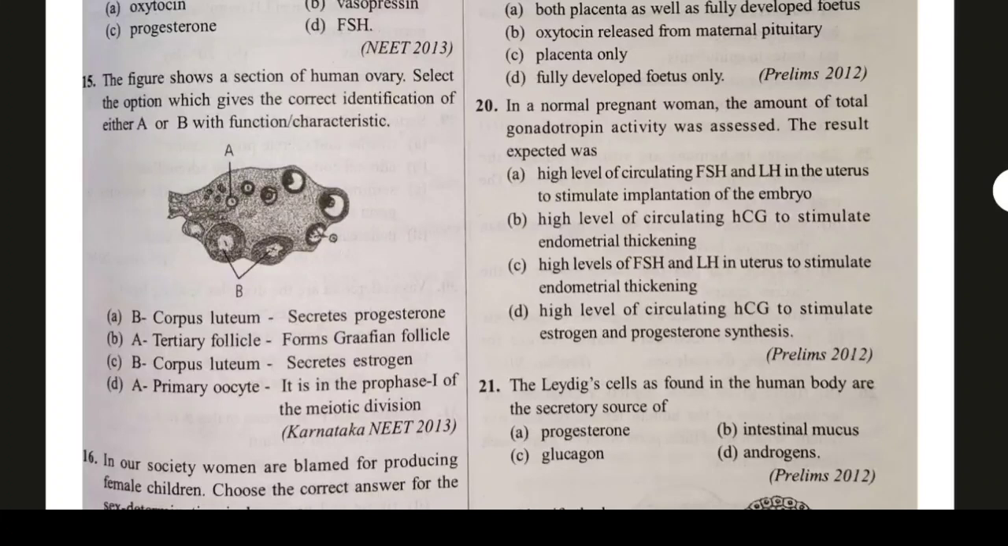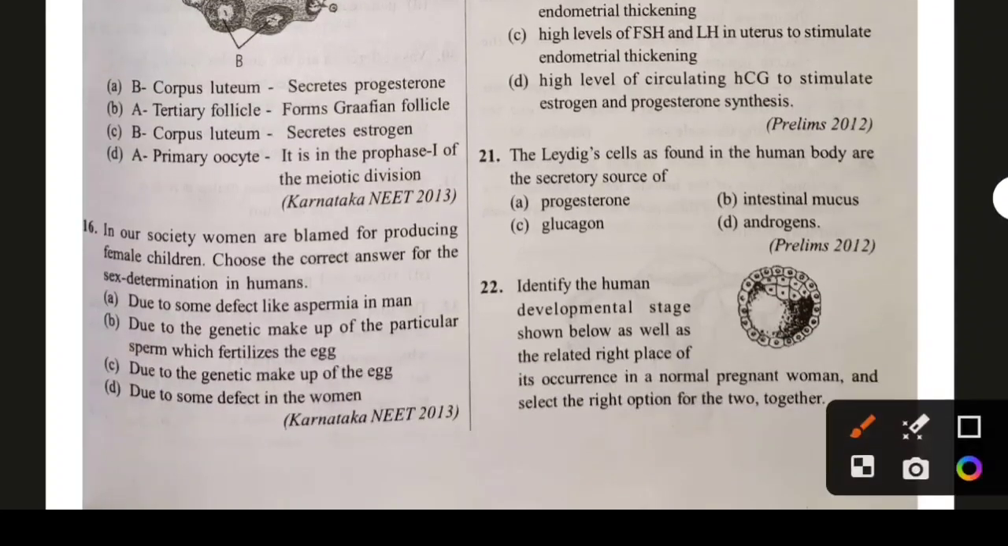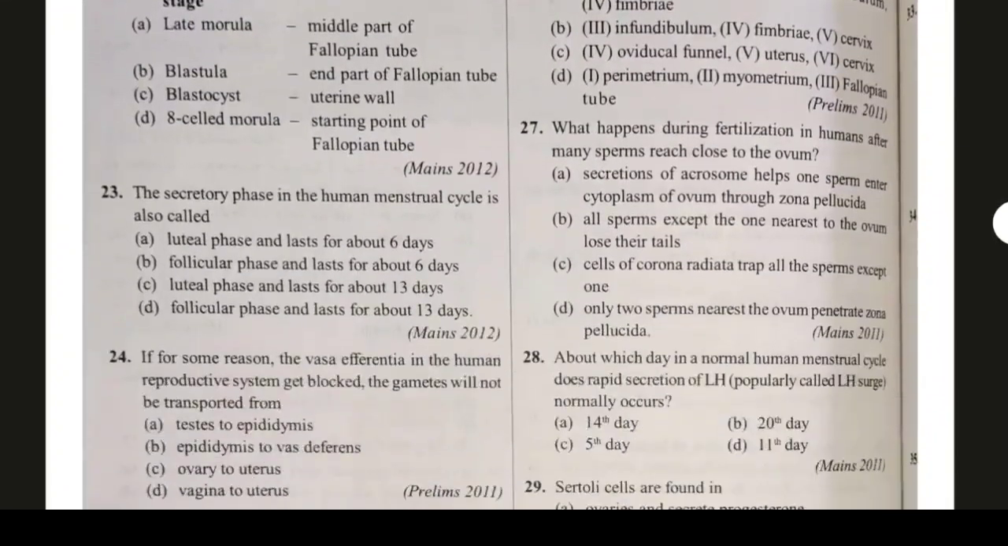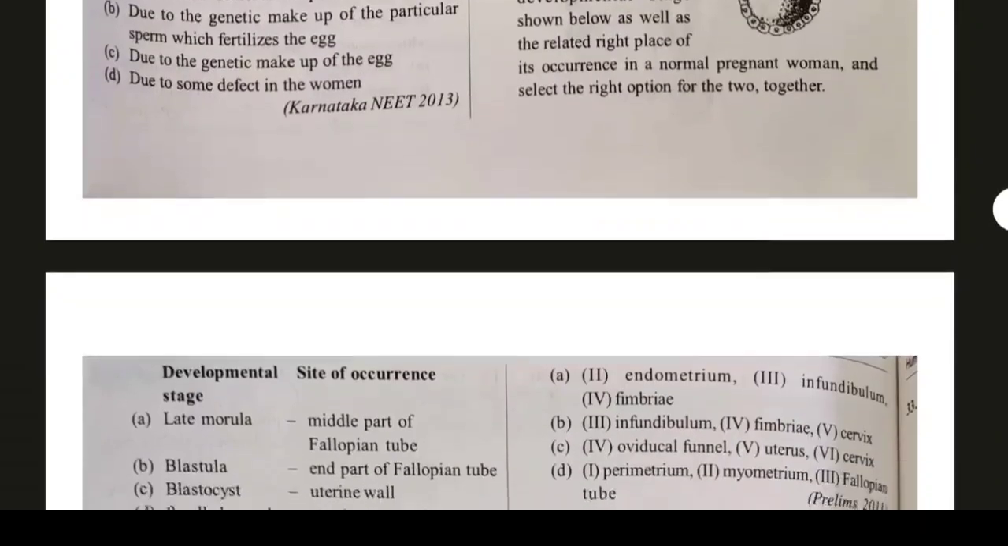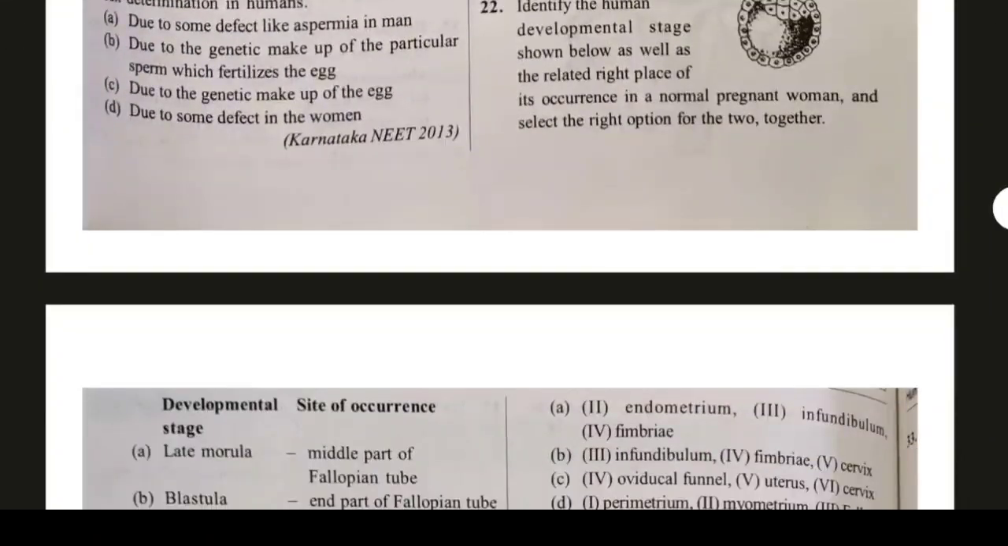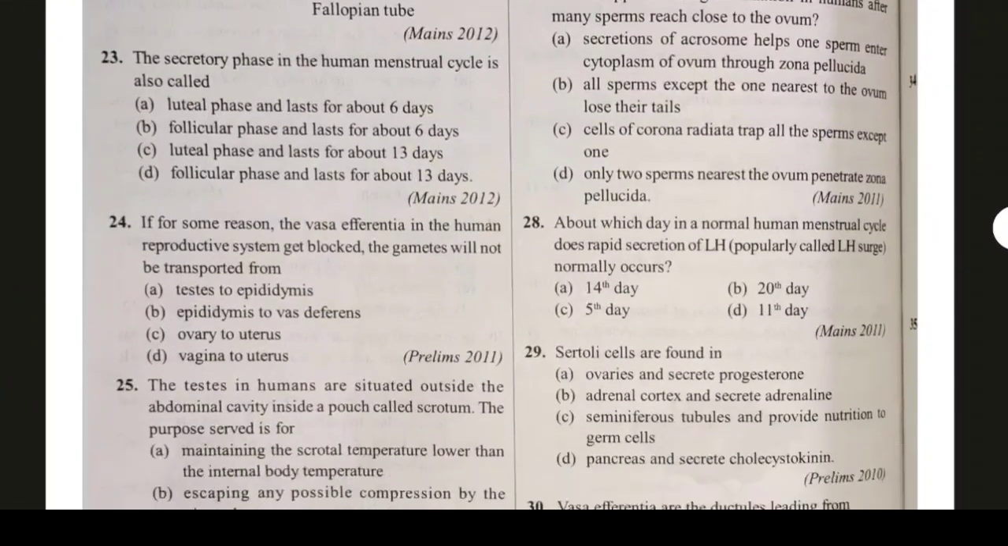Question number 21. The Leydig cells as found in human body are the secretory source of which of the following? This is a very important question, and please make sure to remember it. It is the androgens. Androgens is the correct answer. Question number 23. Let's say 23, 22 is not more important. This type of question is not coming in your JENPAS like exam. So question number 23.